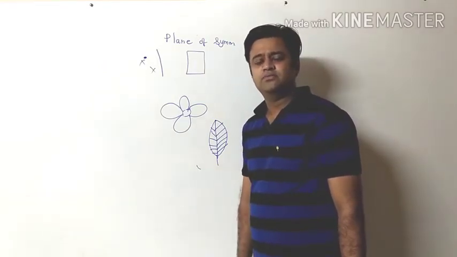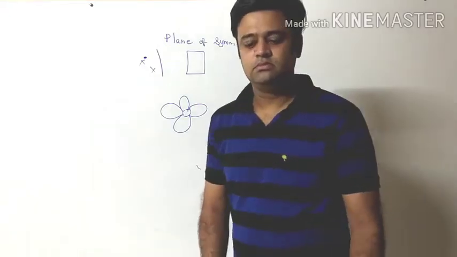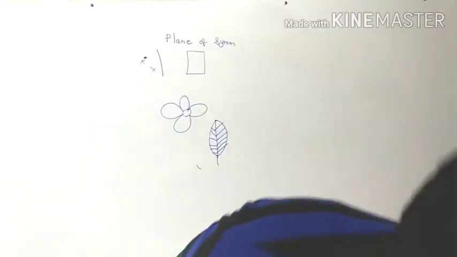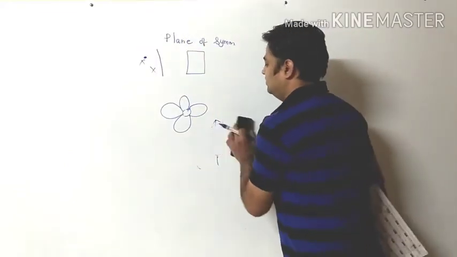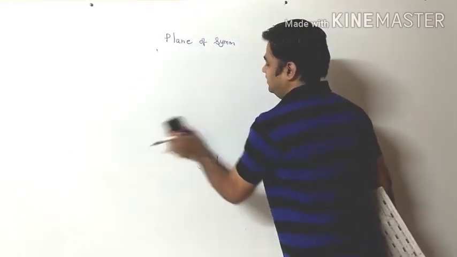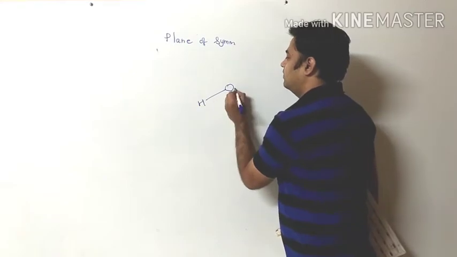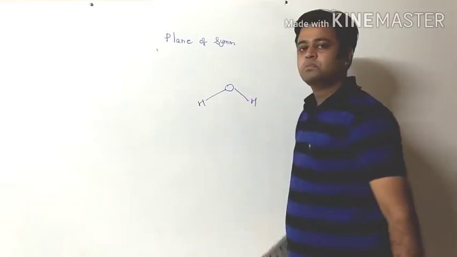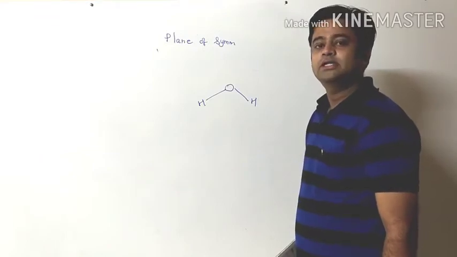Molecules also possess a plane of symmetry. Shall we see it in a molecule now? I am keeping this aside, I will take it in the hand only. Now let's take one of the molecules. First, let's take the water molecule, OH. This is the water molecule, H2O.